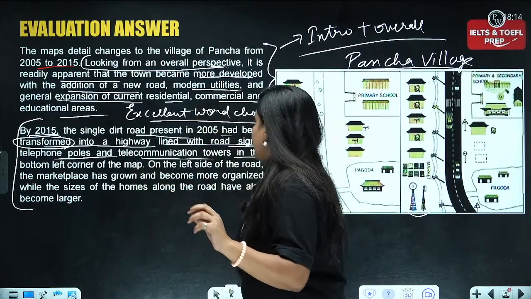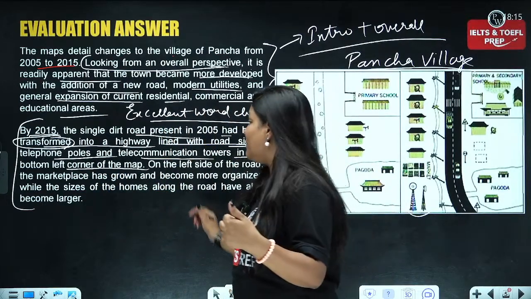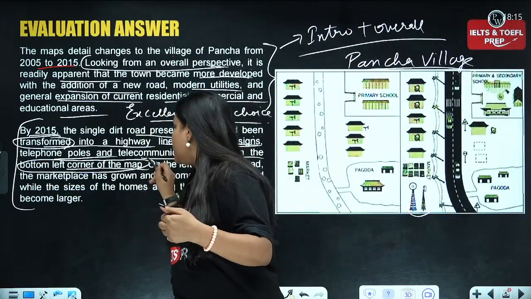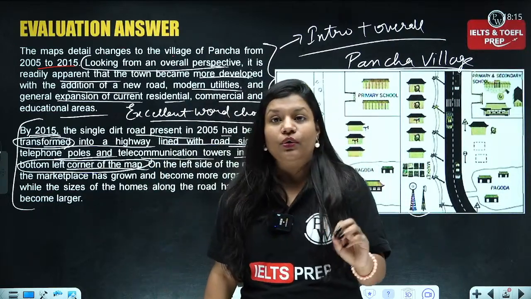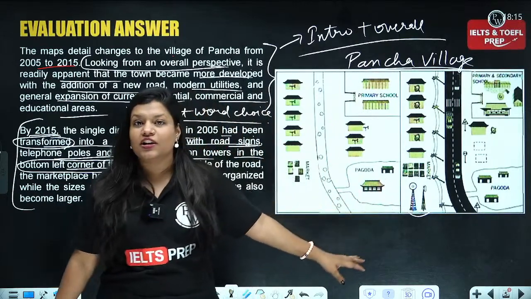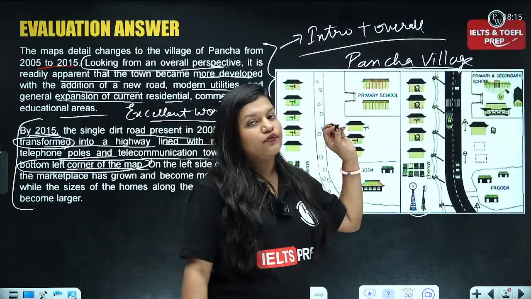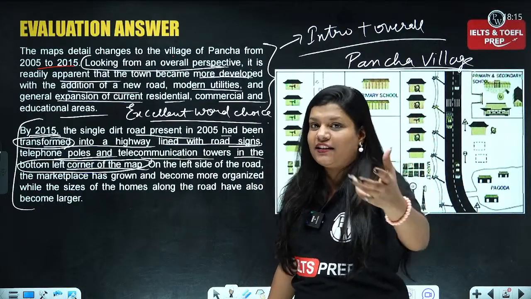Now, in the bottom left corner of the map, this is something I would like to appreciate in order to locate the particular thing in the map. Yesterday, if you remember, I told you, if the direction is not given in the map, majorly they give the direction, but if it is not mentioned, you have to make it on your own so that it becomes easy for you to define the data in a better manner.